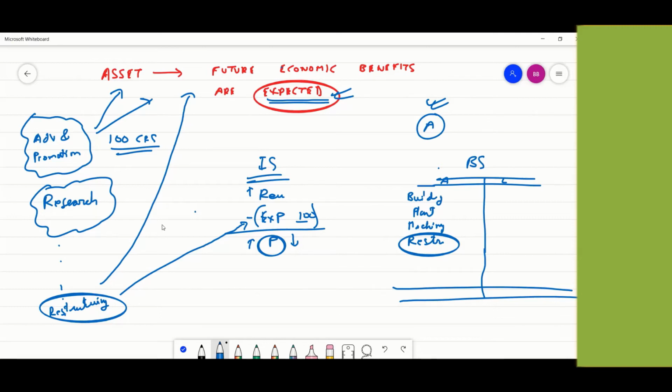Got it. So some software is getting developed, just for example's sake, and you do not know whether finally it will actually be commercially viable. Till that time, whatever expenditure goes in cannot be considered as an asset. But after it has become commercially viable, then you can put it in the balance sheet. Then it makes logical sense.